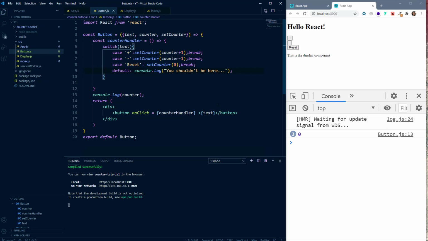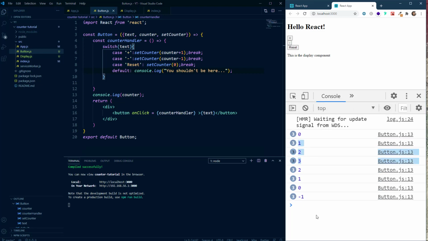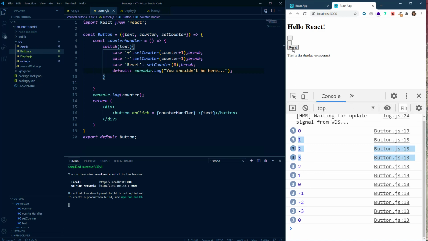And that's it. Now if you click on these buttons, you can see that if I click on the plus button, the value of the counter is increasing. If I click on the minus button, the value of the counter has decreased. And if I click on the reset button, the value of the counter is now 0. So you can already see that we have our application working. Now the issue is we want to display the state variable onto our browser. How can we do that?